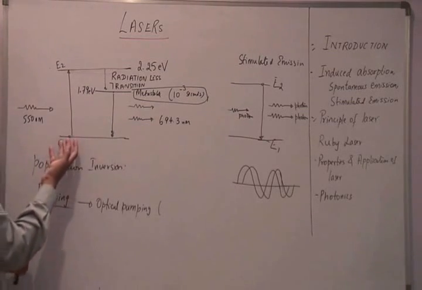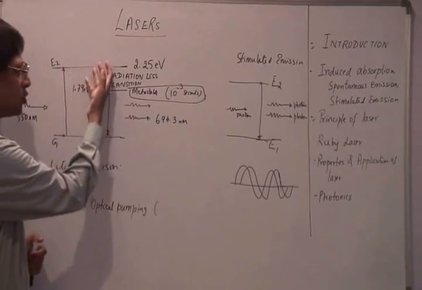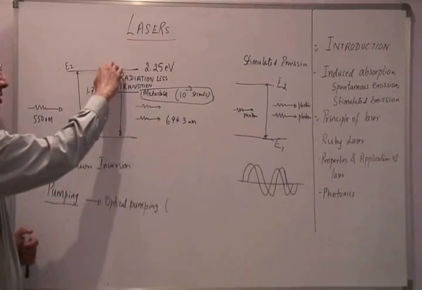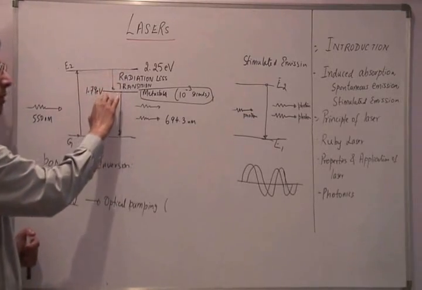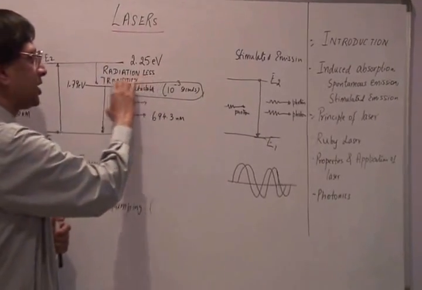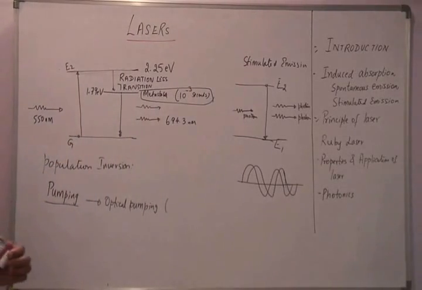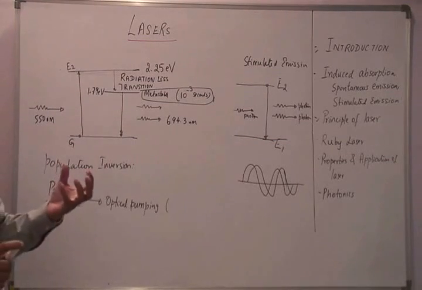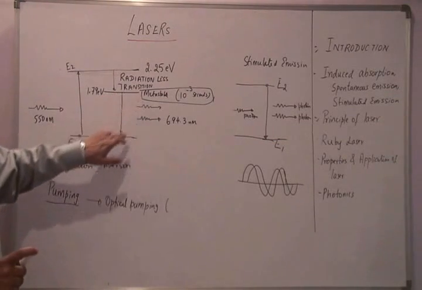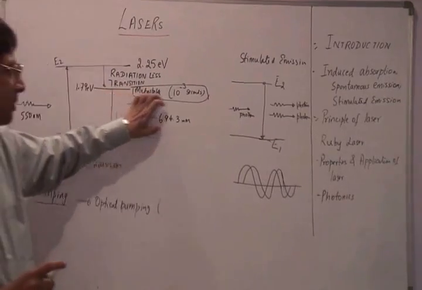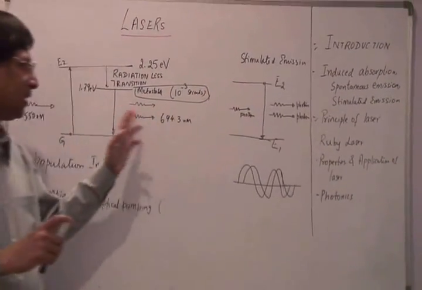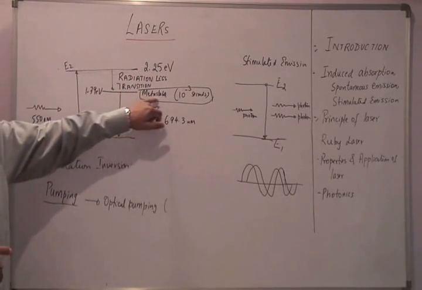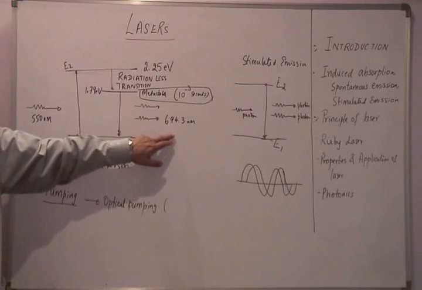When the atom gets excited, the atom moves to a lower energy state or a metastable state and stays there for a longer duration of time. When this transition from a higher energy state to a metastable state occurs, it gives out radiation-less energy. That transition is a radiation-less transition. The energy difference goes out in terms of heating the material or for lattice vibrations. But when a transition occurs from a metastable state to a ground state, that energy comes out in terms of photons. And for a ruby laser, the wavelength of the radiation given out when the atom moves from a metastable state to a ground state is 694.3 nanometers.